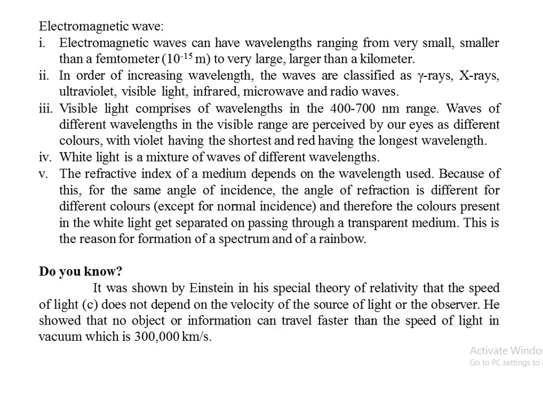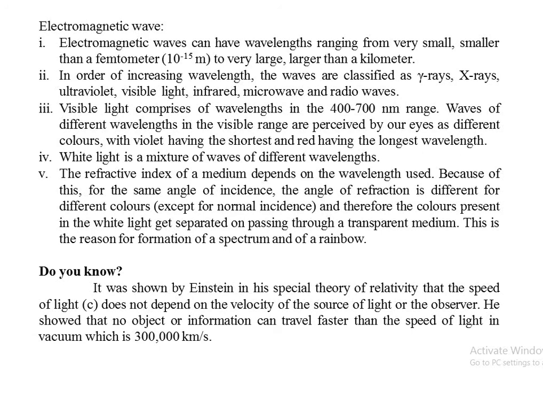In order of increasing wavelength, the waves are classified as gamma rays, X-rays, ultraviolet rays, visible light, infrared rays, microwaves and radio waves. I repeat once again, in order of increasing wavelength, the waves are classified as gamma rays, X-rays, ultraviolet rays, visible light, infrared waves, microwaves and radio waves.